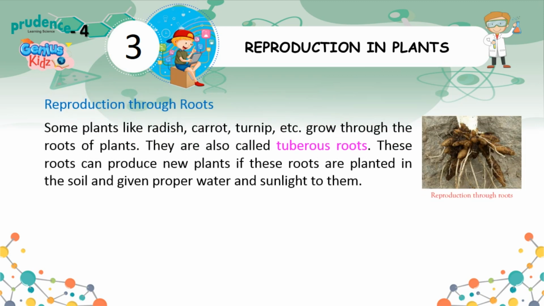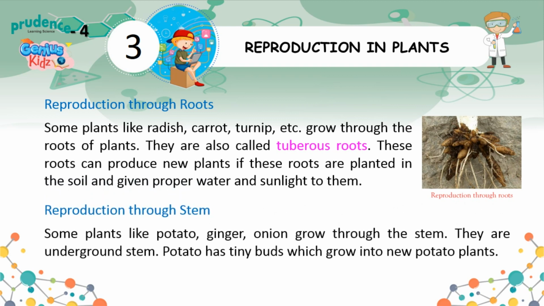Reproduction through roots. Some plants like radish, carrot, turnip, etc. grow through the roots of plants. They are also called tuberous roots. These roots can produce new plants if these roots are planted in the soil and given proper water and sunlight.